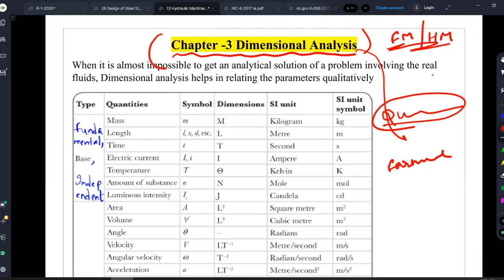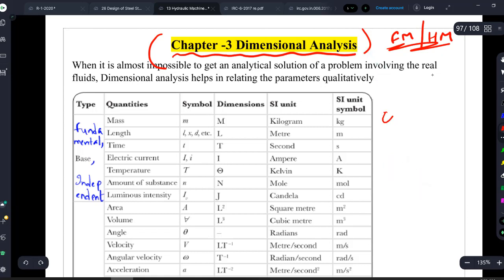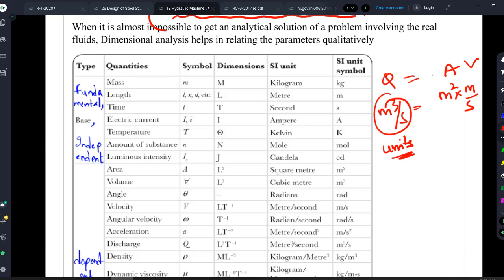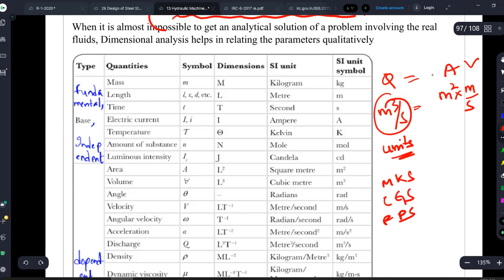But before that, just now I have done a small thing. Q is equal to A into V. For Q I wrote meter cube per second, for area meter square, and velocity is meter per second. These are units, not dimensions. This is my SI unit, MKS unit, right, CGS unit, foot pound second unit. So like this we have units, and then we can convert these units into dimensions. You can represent it dimensionally, right?